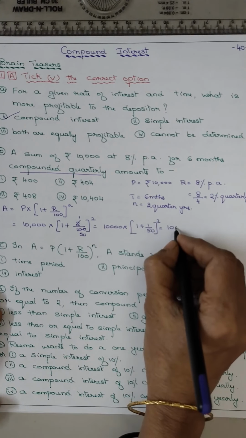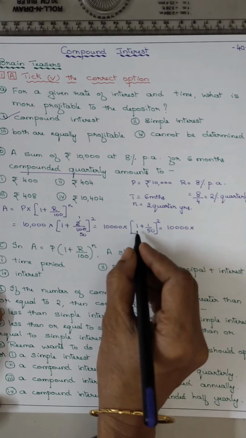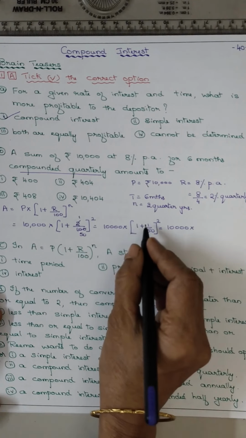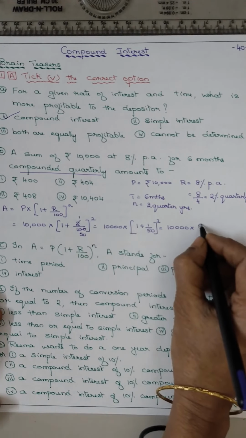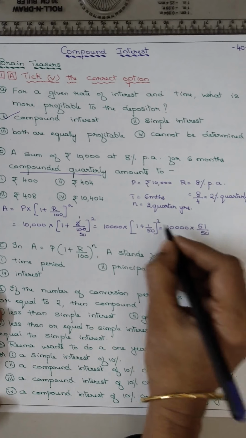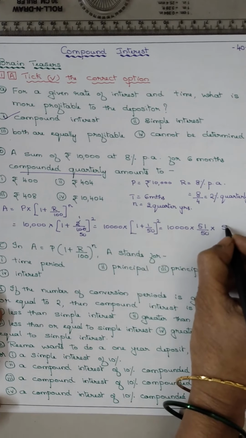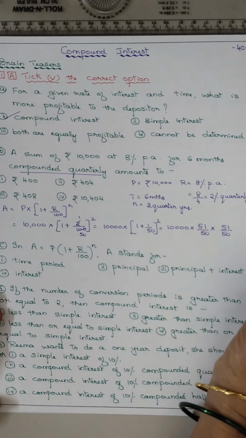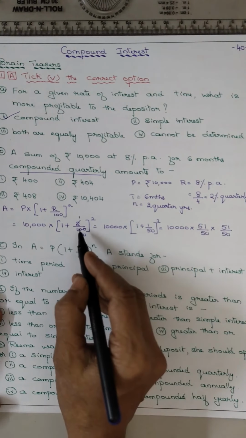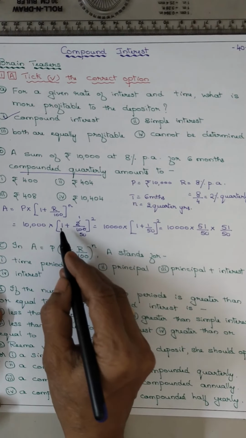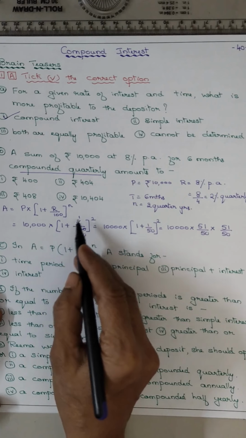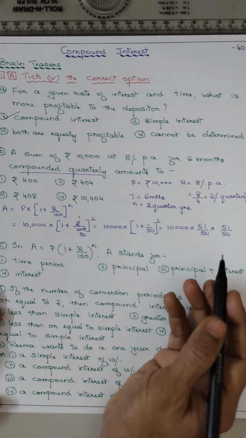That means 10,000 into, this will be 50 plus 1, 51 upon 50, 2 times. Hope you are remembering this. So 1 means 50 by 50.